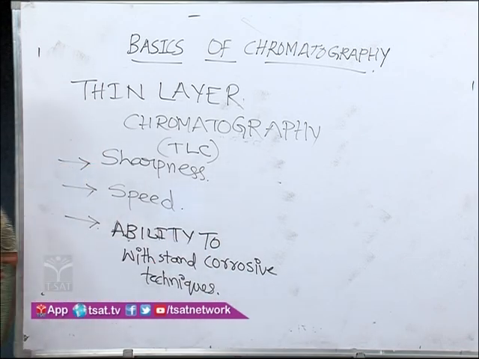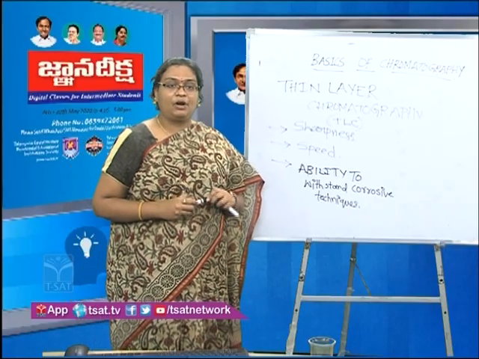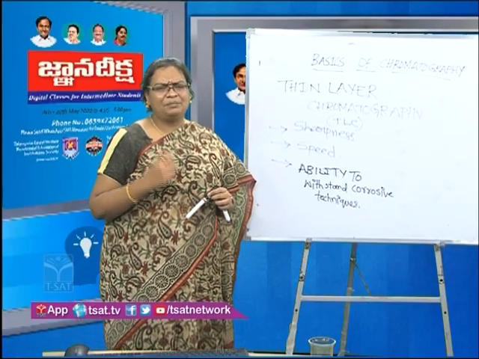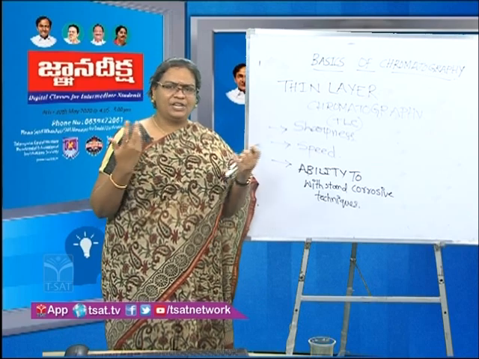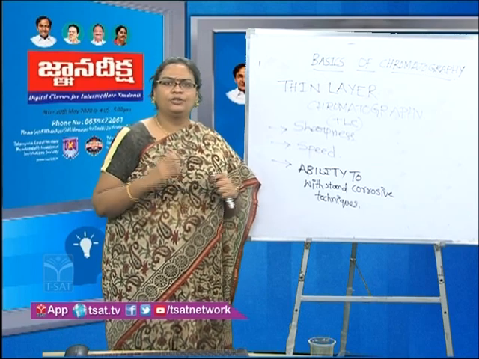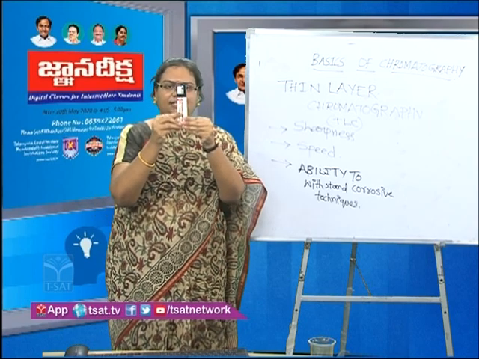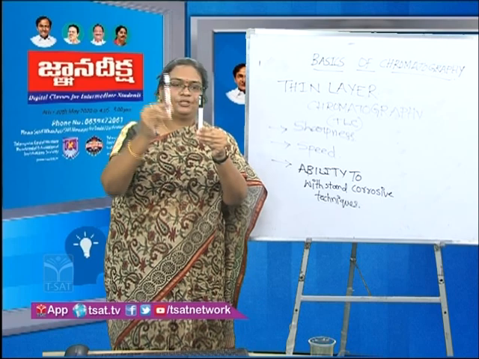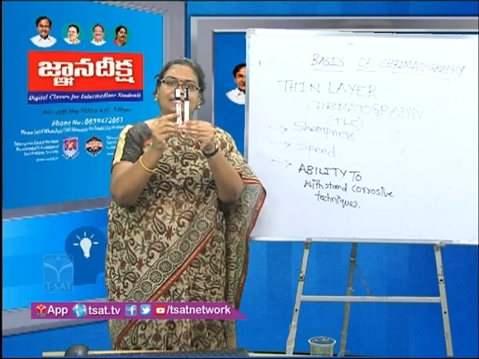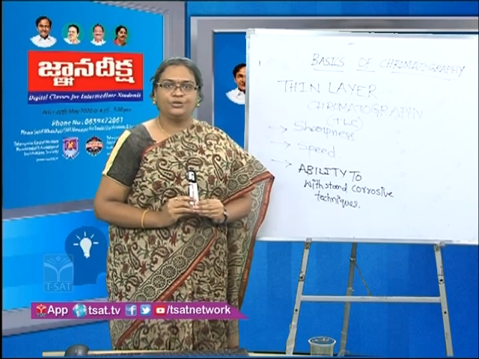So what is sharpness? Before thinking of what is sharpness, we have to speak about resolution. What do you mean by resolution? We all study about resolution in microscopy, is it not? When two objects are placed together, even from a distance, you should be able to see both of these as separate. That is called resolution.